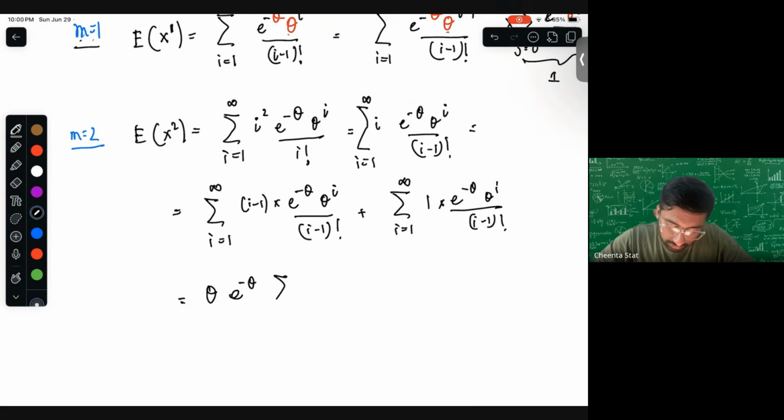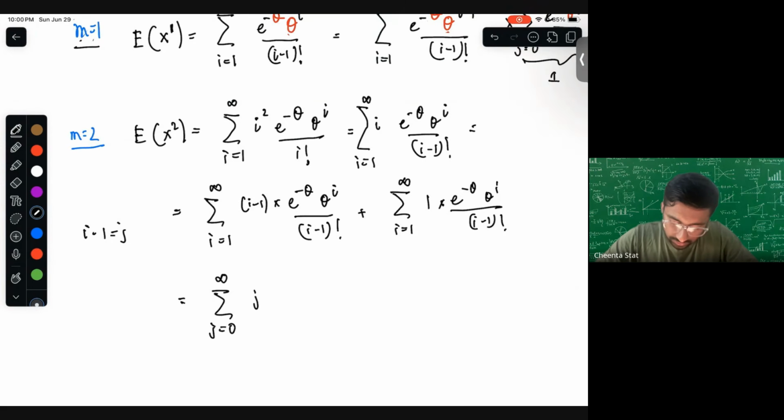Rather, it will start from j. Okay, let's not make it complicated. So what we can do here is directly put i minus 1 equal to j, and we will get the sum over j from 0 to infinity of j e to the power minus theta, theta to the power j plus 1 by j factorial. So theta gets common here.